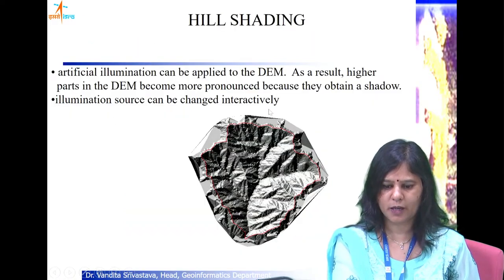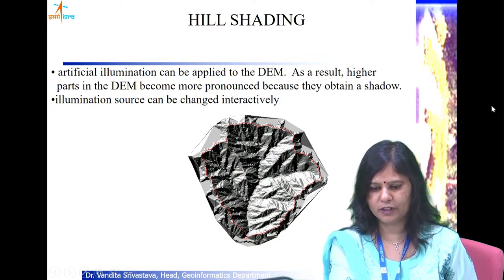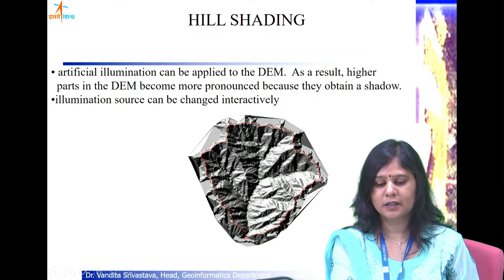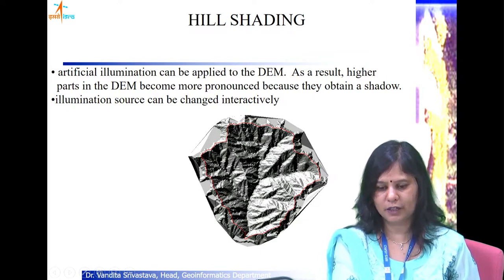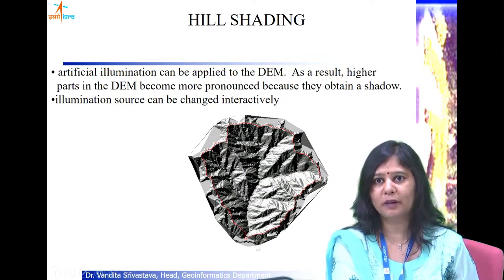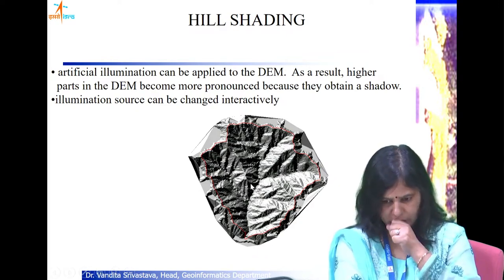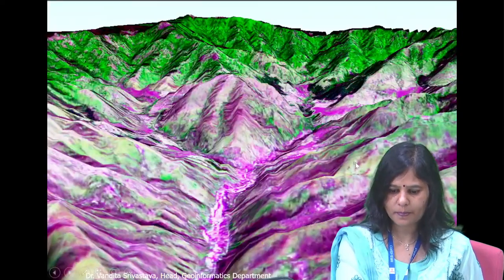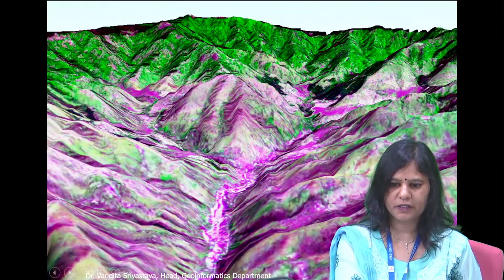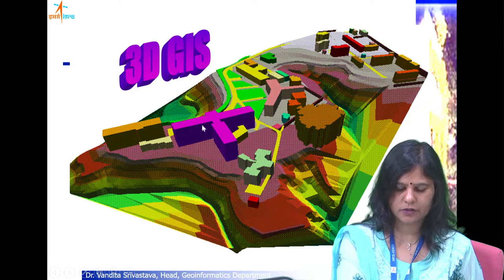Then you can do various types of illumination studies. If this is the direction of the sun, and this is the direction of viewing, then how much of my terrain will be in shade, and how much will be viewed and illuminated. That has a lot of applications in strategic operations, and in planning and installation of facilities at elevated positions. Then this is another perspective diagram. This was actually a video, but right now I think it is not working.